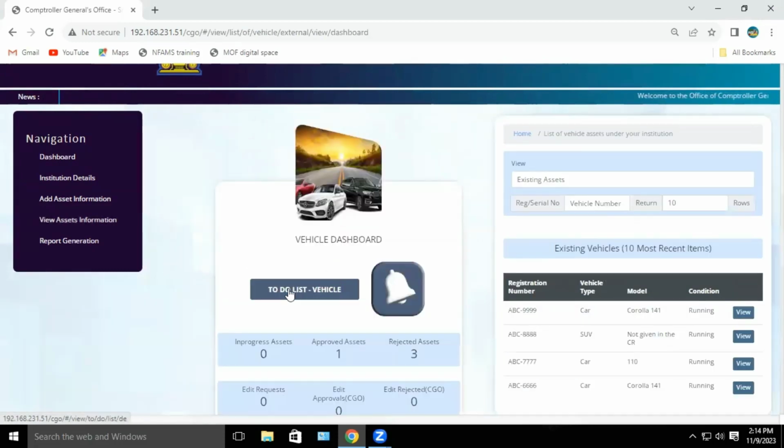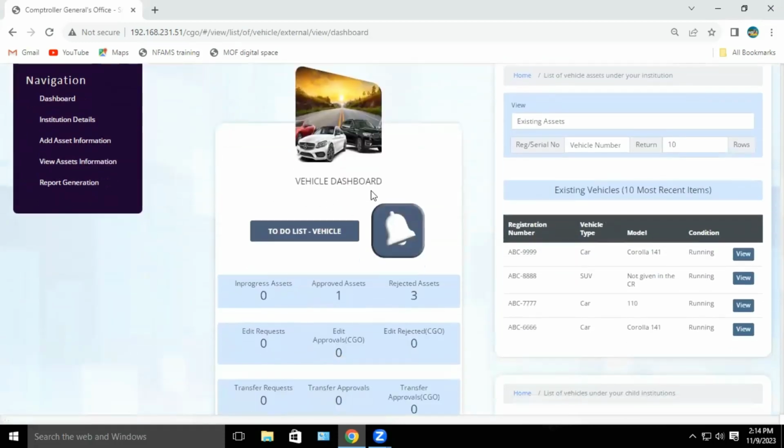Then you can see the dashboard of the data entry officer. Similarly, you can see the entered 4 vehicles. Here, in progress assets 0. That is, there are no vehicles to be verified by the data verification officer.